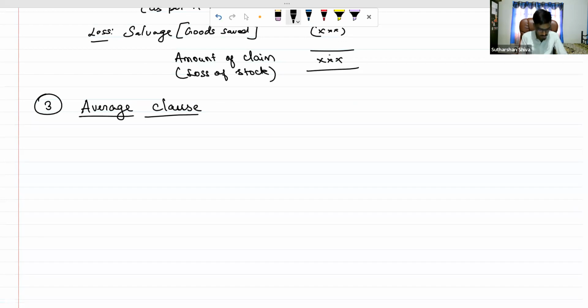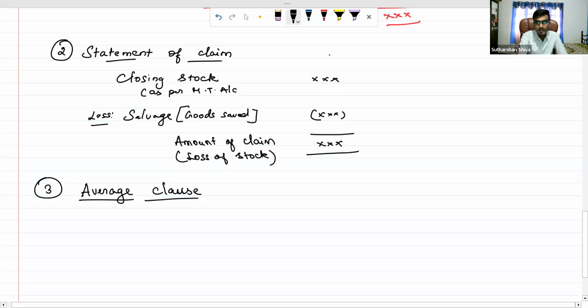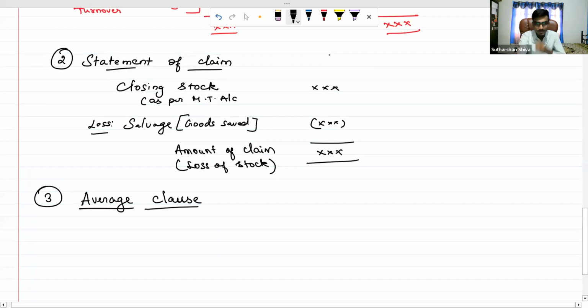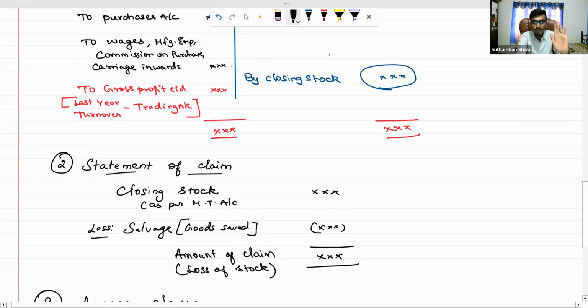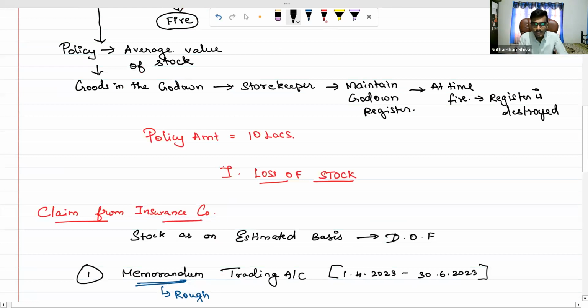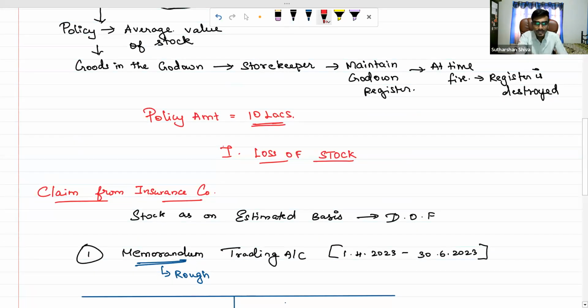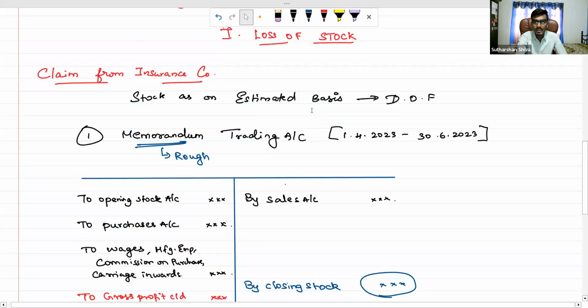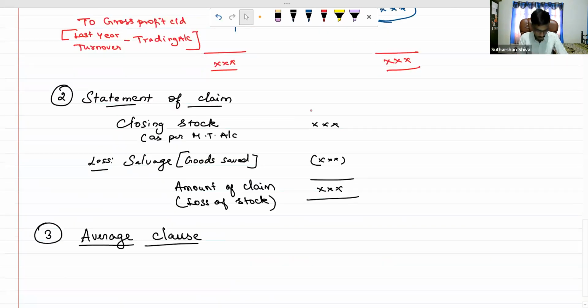Suppose, let us assume my policy amount is 10 lakh. Suppose, as an example, my closing stock is 15 lakh, and my salvage of goods is 3 lakh.